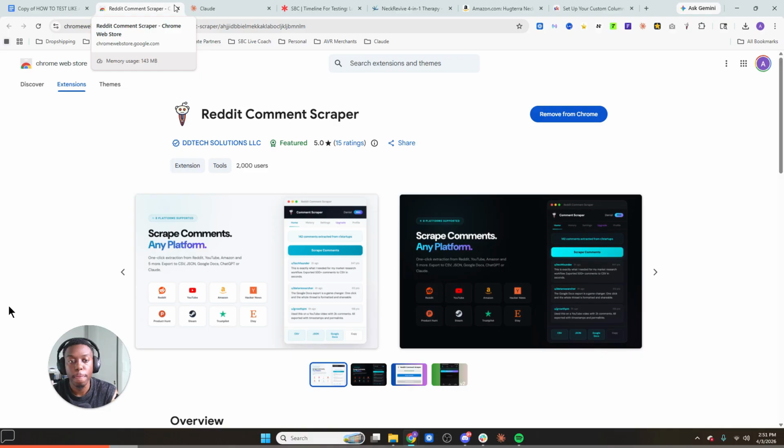So it's good, but for the sake of what we're going to do, we're going to be using this specifically for high leverage stuff that we literally don't want any AI to infer or guess or assume. We're trying to literally get one-to-one replication of what is said in the Reddit forums and the information we gather from it. Hopefully that's clear and concise, and you guys are understanding the concept there. So what are the instructions, Alex? Well, the first thing you want to do is install this Reddit comment scraper. The next thing you want to do is literally just go into Google and find as many Reddit forums as possible that talk about the pain or the desire that your target audience wants. And again, you might have to think a little bit outside the box.